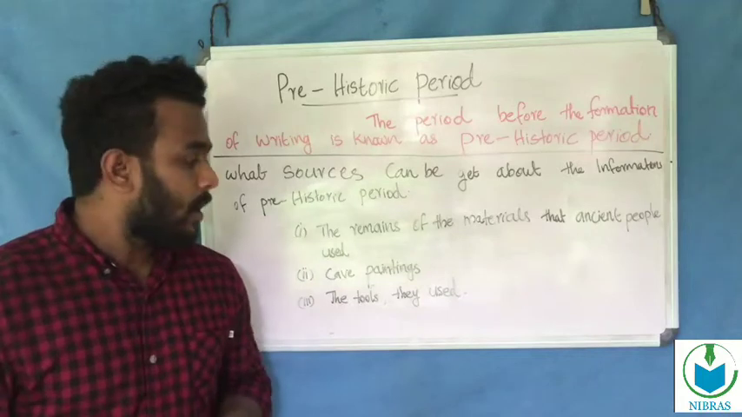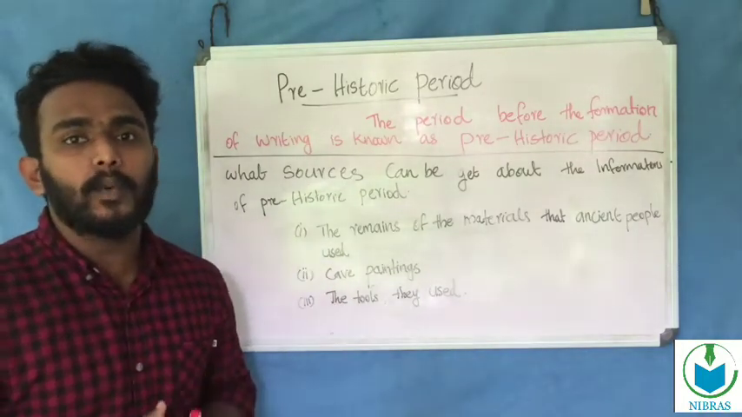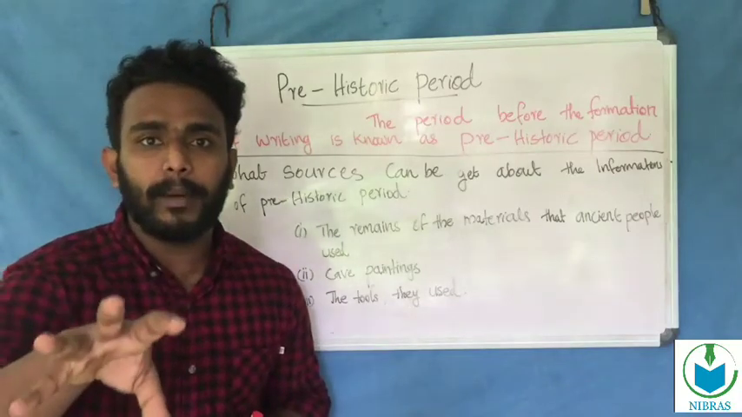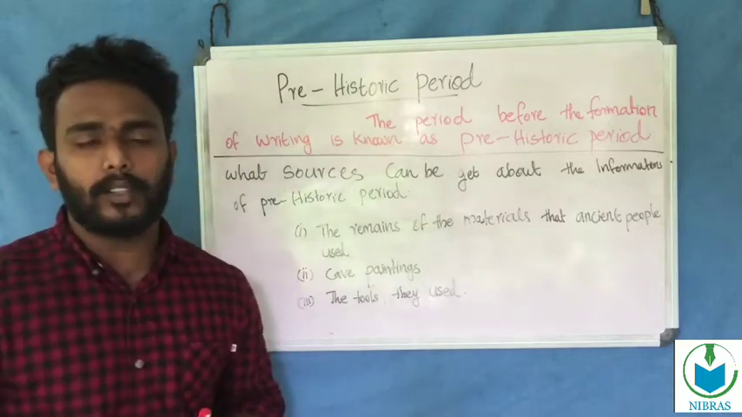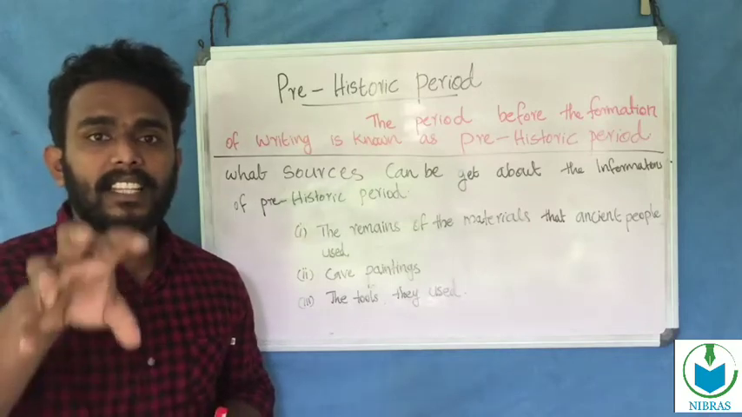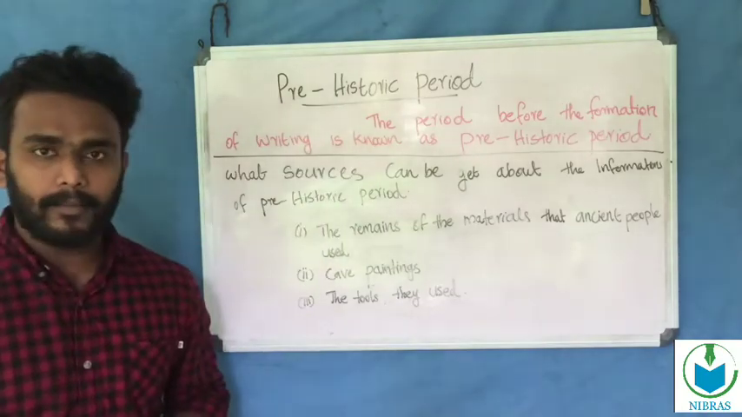We see that. Okay. And the third one, the tools they used. The hunting tools. We know that ancient people used stone tools, rough stone tools. So we can get information about the prehistoric period.